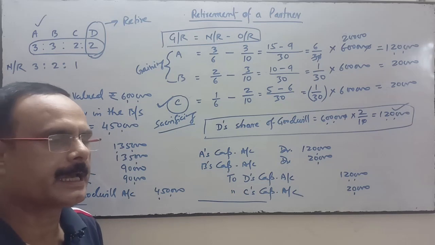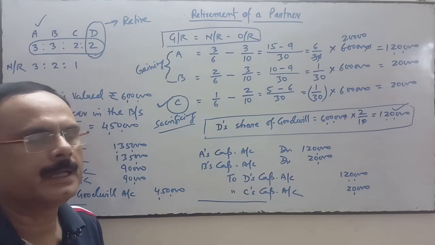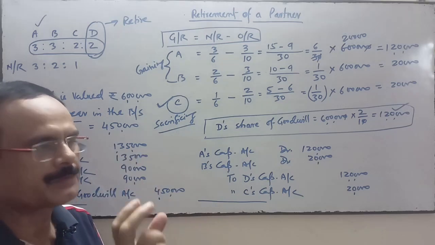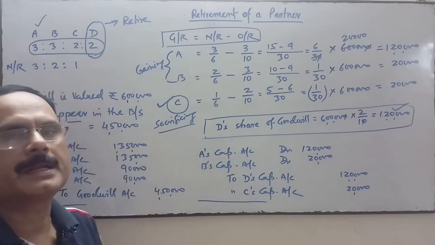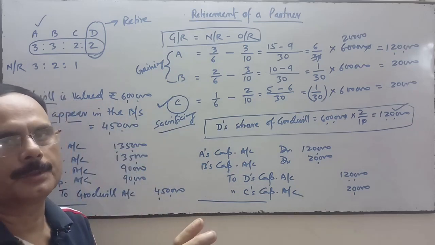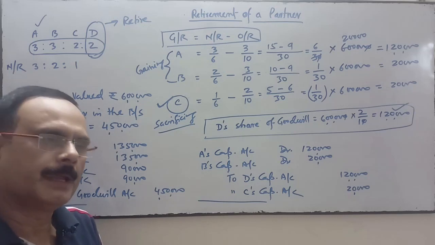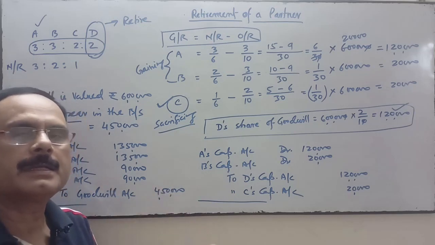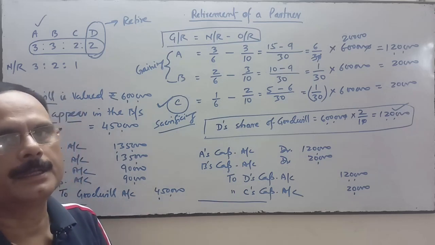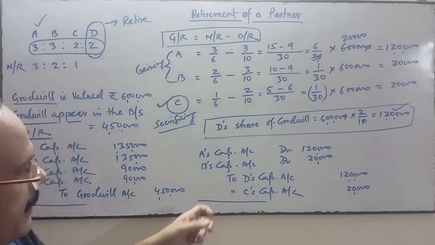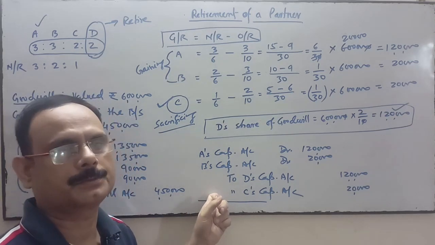So when the partner retires, his capital account will be credited with his share of goodwill, and that amount will be debited to the continuing partners' capital accounts in their gaining ratio. But a continuing partner's capital account may be credited if that partner, instead of gaining, is sacrificing. Then we have to compensate that partner also.